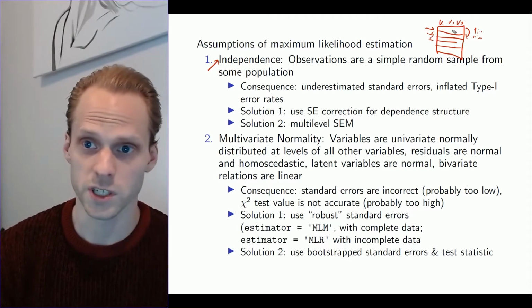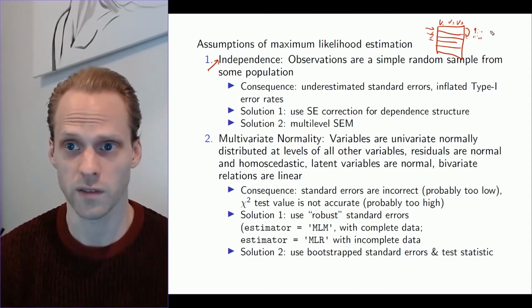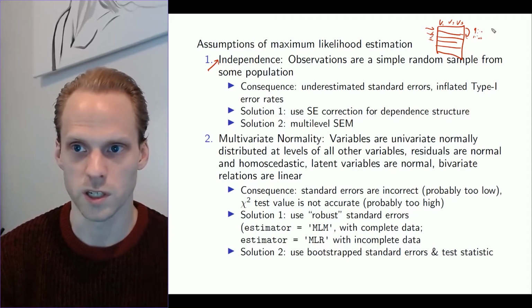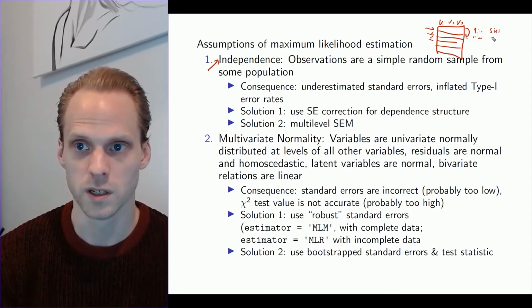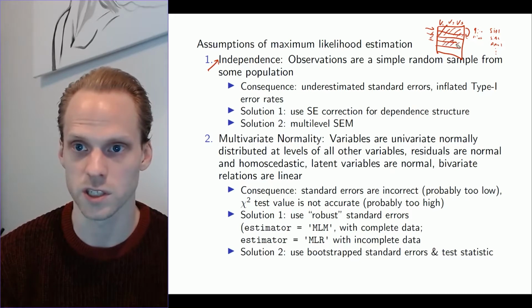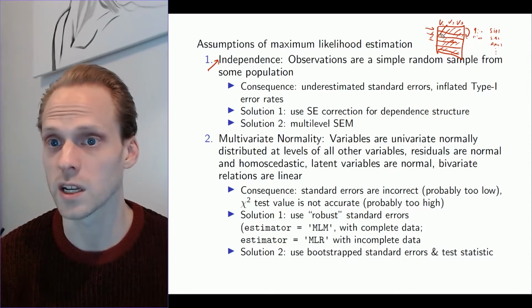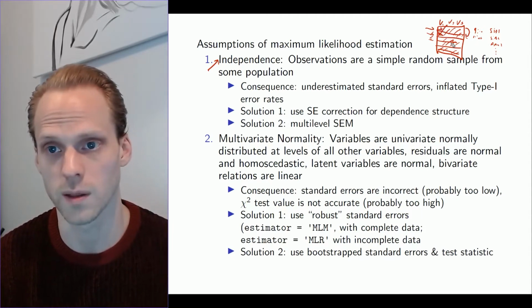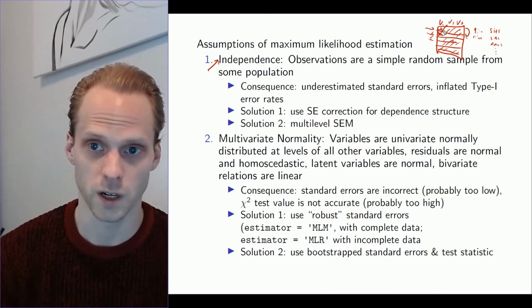Another time when this is not the case is when you have nested data. So let's say these are, for example, siblings. Sibling 1, sibling 2, and this is a new family, family 2, etc. So these are brothers and sisters, and these are brothers and sisters, and the next two rows are brothers and sisters. Then you can predict that the second case is more similar to the first case than you can predict with the dataset alone, or with the model alone.